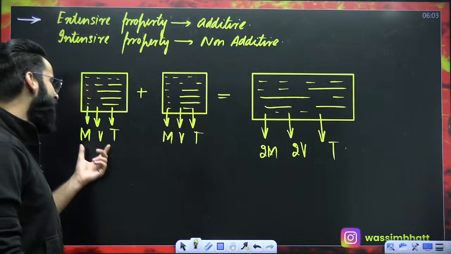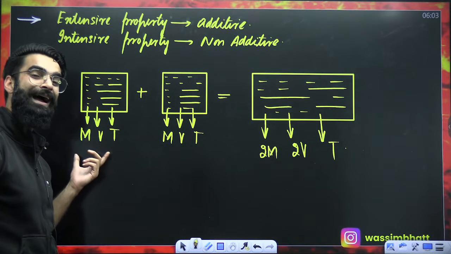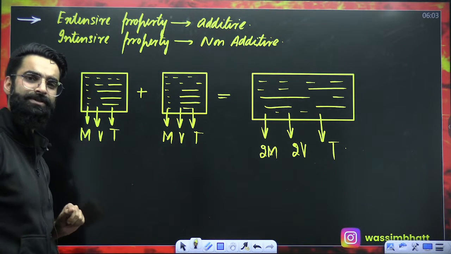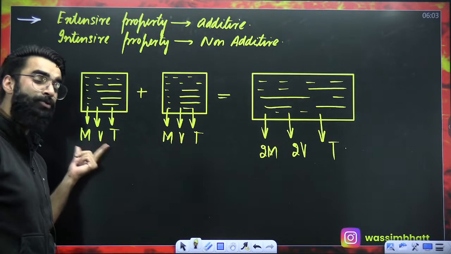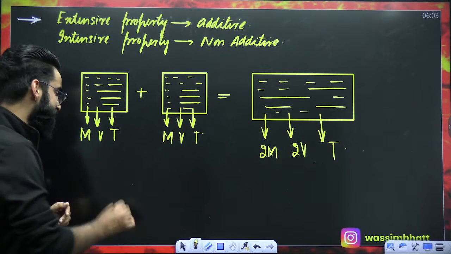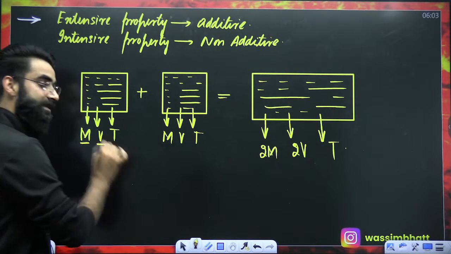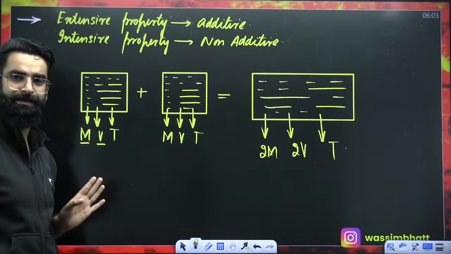So first of all, how many properties of system did I define? I defined 3 properties: mass, volume, temperature. Out of these 3 properties, how many are extensive? This is extensive, this is extensive, whereas temperature is intensive.